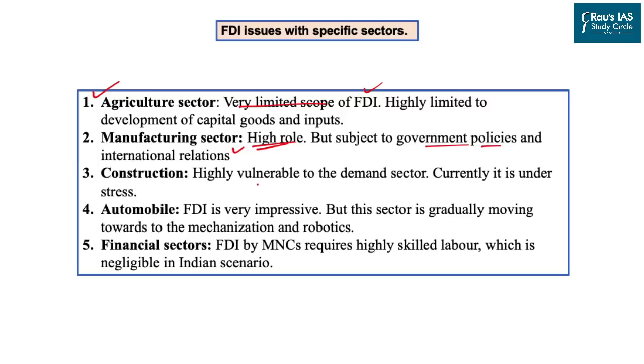The construction sector is highly vulnerable to the demand sector because, as of now, it is going through a damp or recession phase. We have FDI in the automobile sector, which is very impressive because here the role of MSME is very important. In India, the MSME sector meets up to 30 to 40% of the demand of the automobile sector. But the current trend says that the automobile sector is moving more towards mechanization and robotics, which is going against the demand of employment.